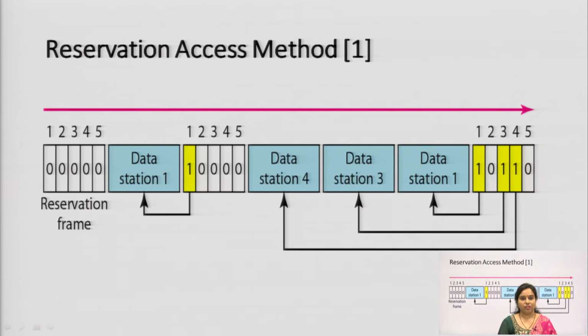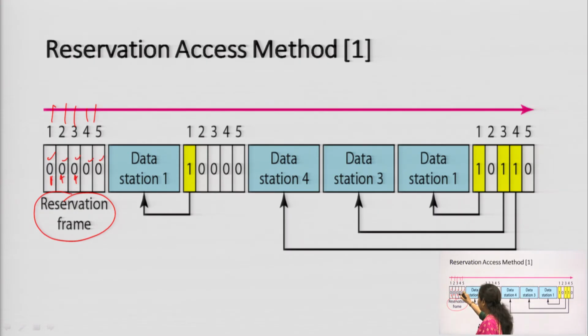First one is the reservation access method. What is the reservation access method? This is known as the reservation frame. We have already reserved 5 different frames with the bit 0. So, this reservation frame has 5 bits, each is 0, 0, 0 and 0. Then there is data at station 1, then data at station 4, 3 and 1 again, that is the reservation access method.